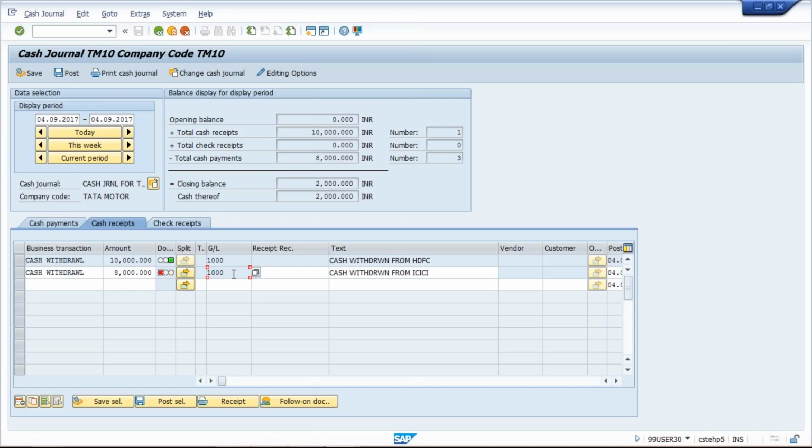This is called a non-editable field. Non-editable means we cannot edit this. Now the problem is, I have withdrawn the amount from ICICI and the system is going to fetch the HDFC GL. So the amount has been reduced from ICICI Bank GL, but here in the books of account it is going to be wrong because the system is fetching HDFC Bank GL.